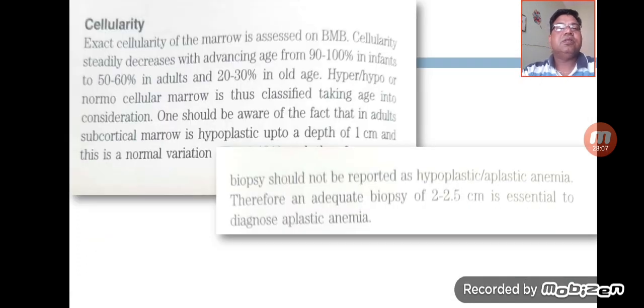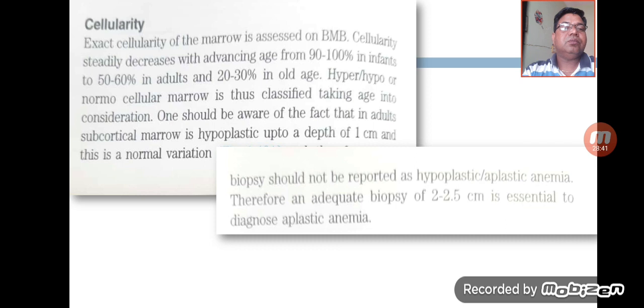So here you can see the cellularity. The cellularity steadily decreases with advancing age, as we have discussed in the bone marrow aspiration. Infants have a cellularity of 90 to 100% as compared to adults, who have around 50 to 60%, and in old age 20 to 30%. So cellularity is very important, and we can report it as hypercellular, hypocellular, or normocellular. Depending on the age, we can conclude whether it is normal or abnormal.